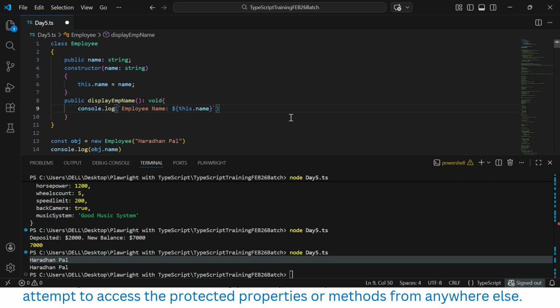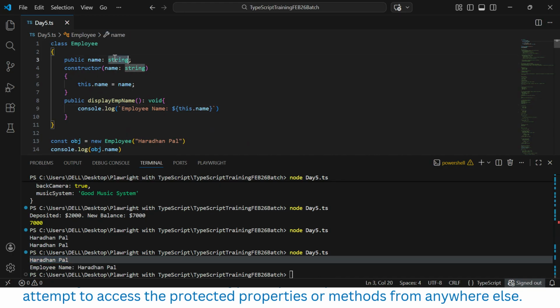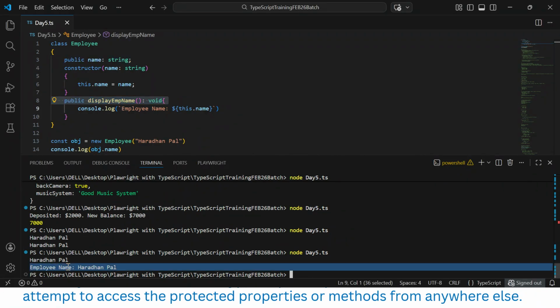That will be fine. Now let's run it. The first one is calling the variable name. The second one is calling the method display employee name, rather than Pal. So both are public, so I can access it inside the class, outside the class, and even in the subclass.